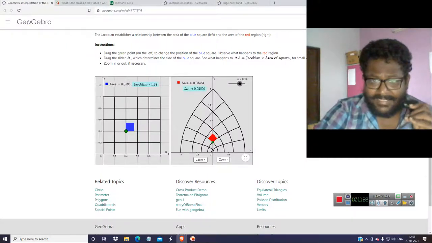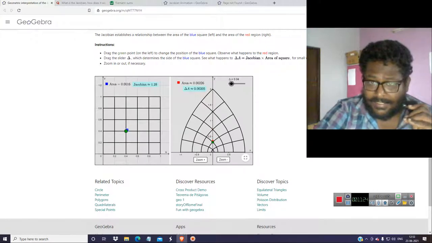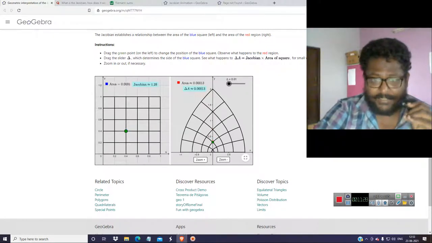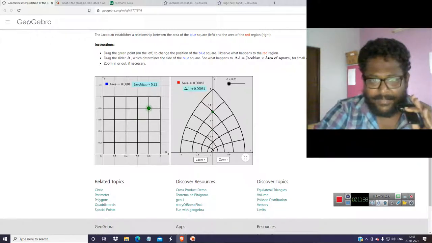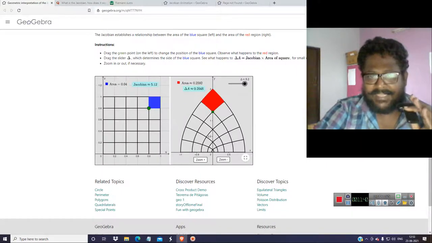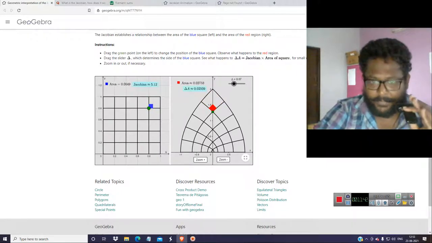I am decreasing the delta or epsilon, making it infinitesimal. You can see both things become equal. No matter which part I take, it becomes equal, with some variations. So del A and the area become equal only when the Jacobian is performed on it. It is the scaling factor at each point of the coordinates.